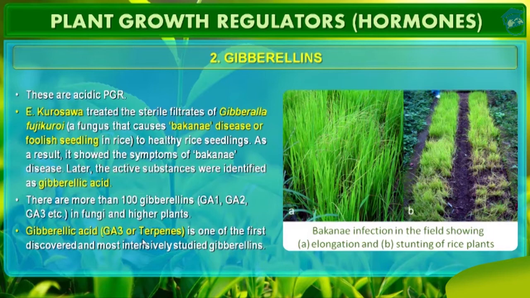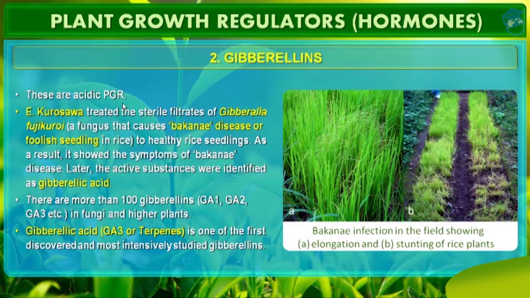Students, please note that all GAs, be it GA1, GA2, GA3, any GA, are acidic in nature. That's why gibberellins are acidic plant growth regulators. So a question may come: which plant growth regulator is acidic in nature? The answer is gibberellin. All GAs are acidic.